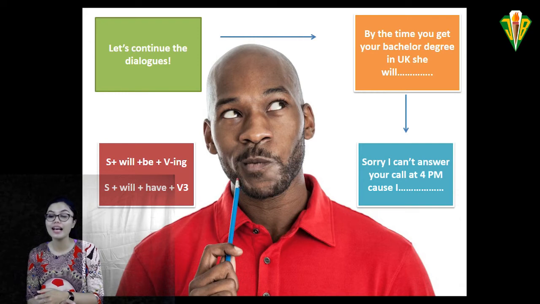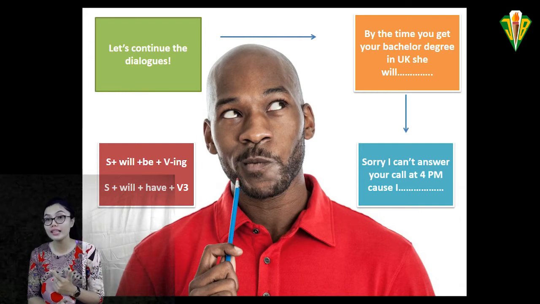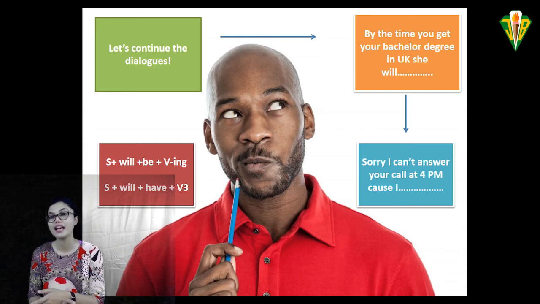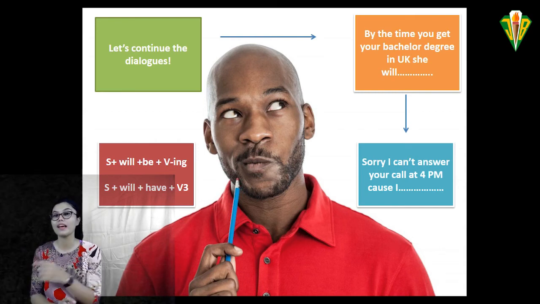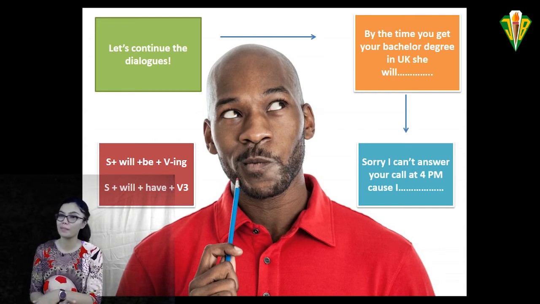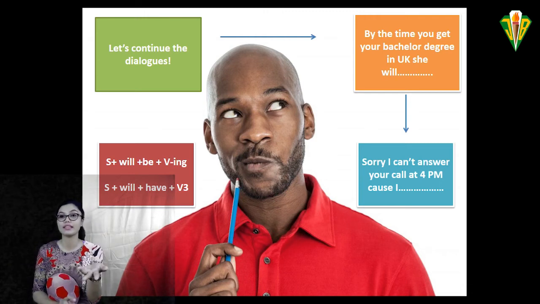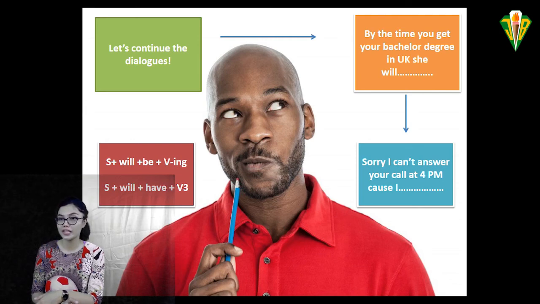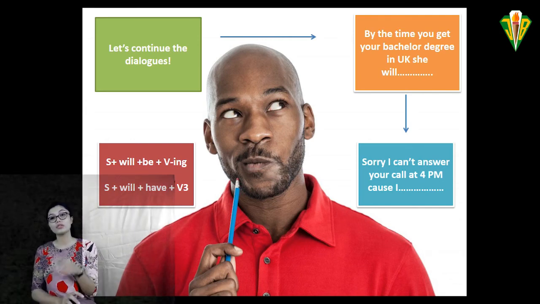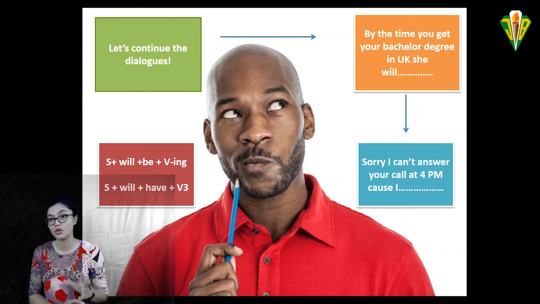Don't forget the formula: subject plus will plus be plus verb-ing for the future continuous, and subject plus will plus have plus past participle, or the third form of the verb, for the future perfect.